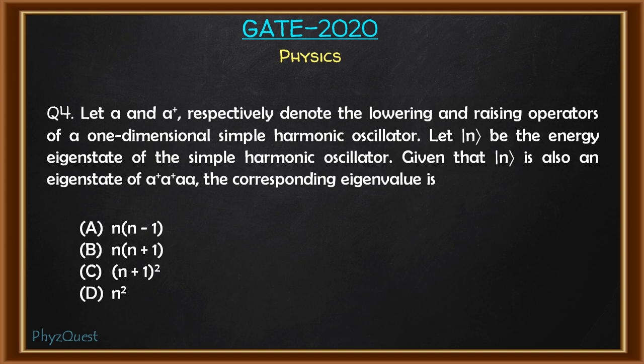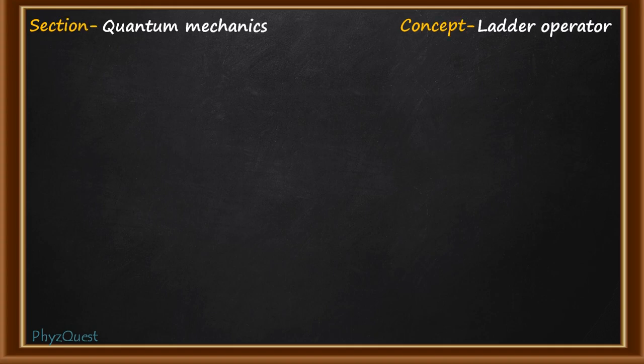The question is: let A and A plus respectively denote the lowering and raising operators of a one-dimensional simple harmonic oscillator. Let |n> be the energy eigenstate of the simple harmonic oscillator. Given that |n> is also an eigenstate of A plus AA, the corresponding eigenvalue we need to find out. Four options are given and we need to choose the correct option. So let's get started. This question comes from the section quantum mechanics and the concept involved here is ladder operator.